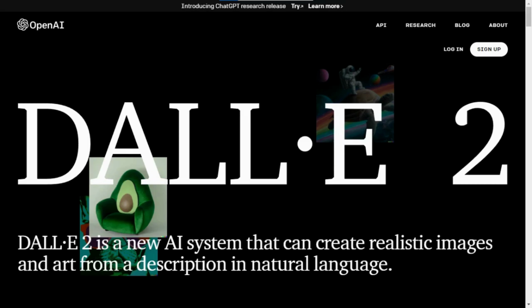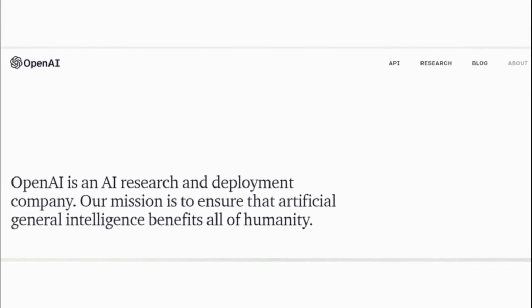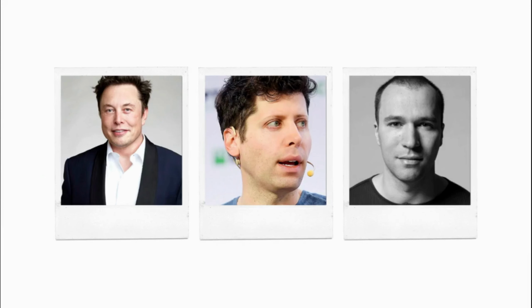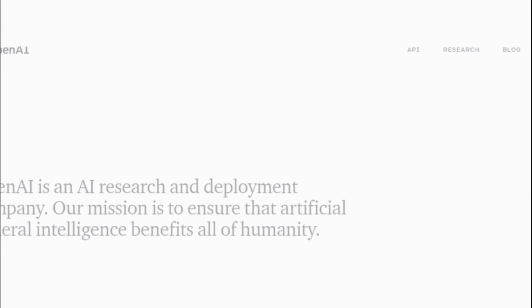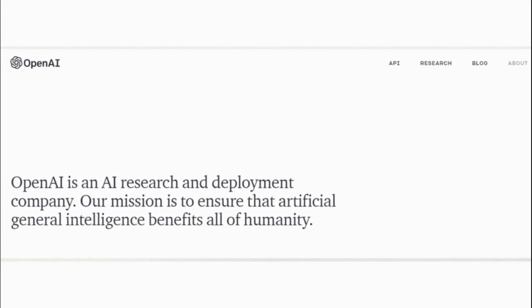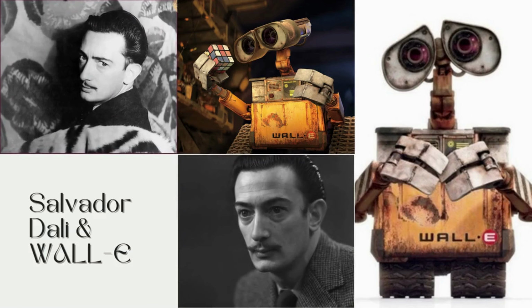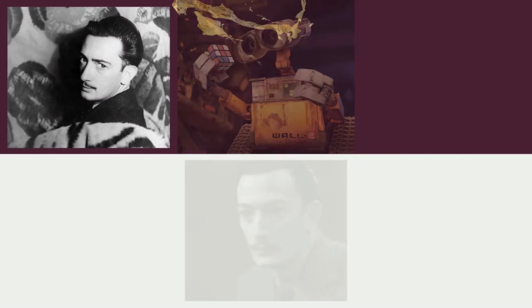DALL-E, an AI-based image generation system, has created quite a buzz in the world of art and technology. Developed by OpenAI, a research institute founded by technology luminaries such as Elon Musk, Sam Altman, and Greg Brockman, DALL-E is the first system of its kind that can create images from textual descriptions. Its name is a combination of Salvador Dali, the surrealist painter, and Pixar's Wall-E, the robot.